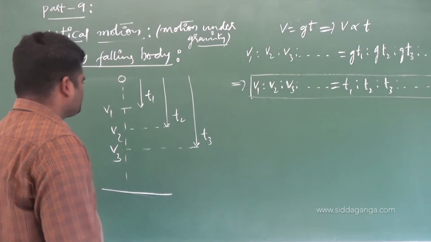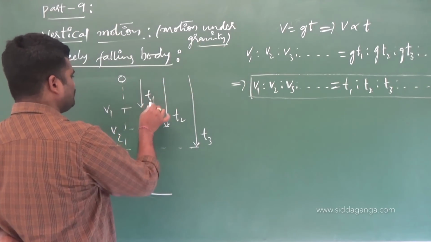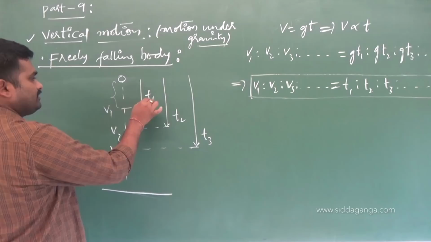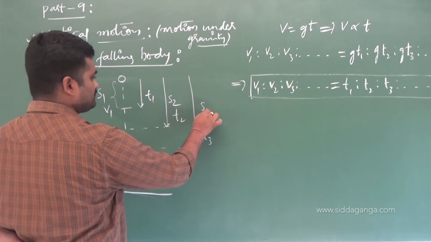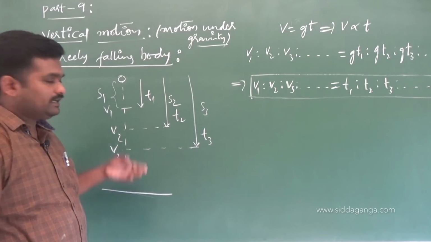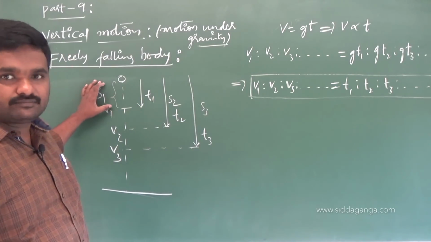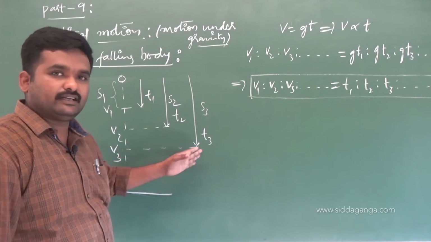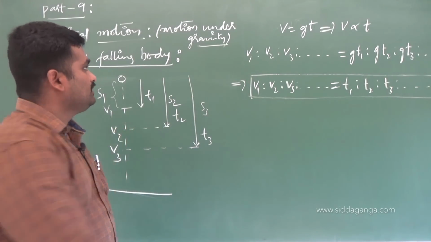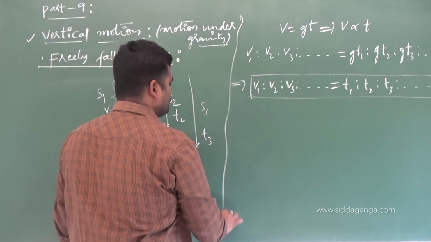The same question I will ask you now. What are the ratios of displacements travelled during these times? In T1 seconds it travelled S1, in T2 it travelled S2, in T3 it travelled S3 and so on. Then what is the ratio of displacements travelled?